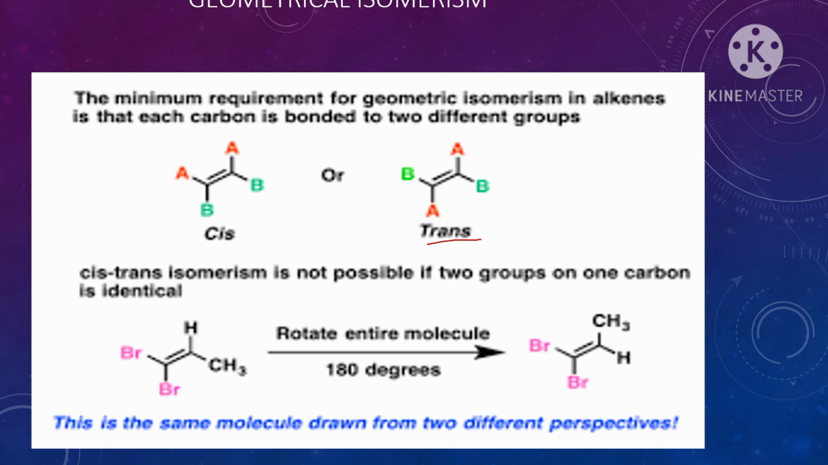Cis means the same identical atoms are present on the same side, and identical atoms present on opposite sides is called trans. Here one more thing: if one carbon atom has identical atoms, then geometrical isomerism is not possible. See the second example. Here one carbon has one methyl group and one hydrogen, but the second carbon has identical atoms, that is bromine. So here geometrical isomerism is not possible. This is the most important thing.